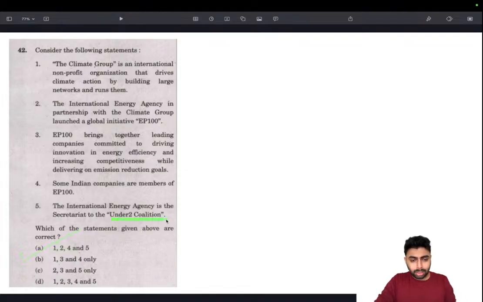Even if you don't know what Under 2 means, you try to think about what it could be. Okay, what's the significance of 2? The significance of 2 is keeping the global temperature within that range. That's the basic knowledge you need to have, and we can easily arrive at the answer.